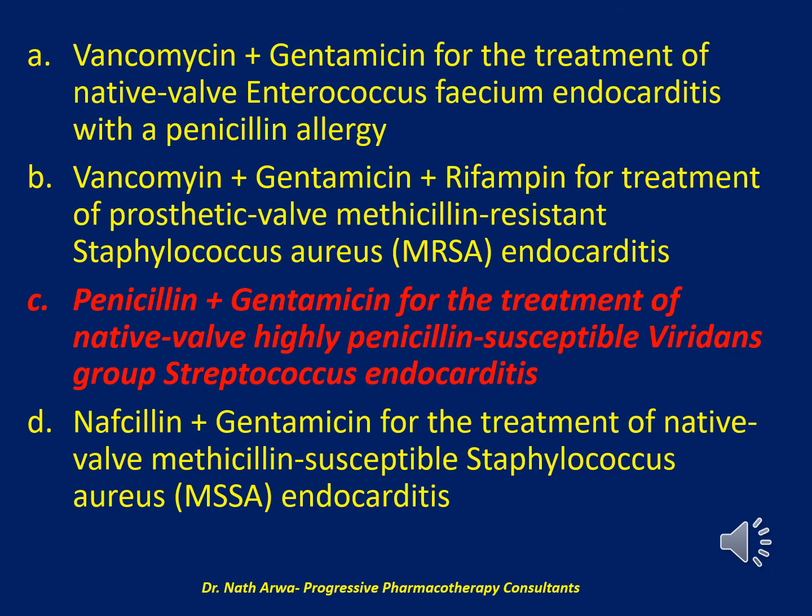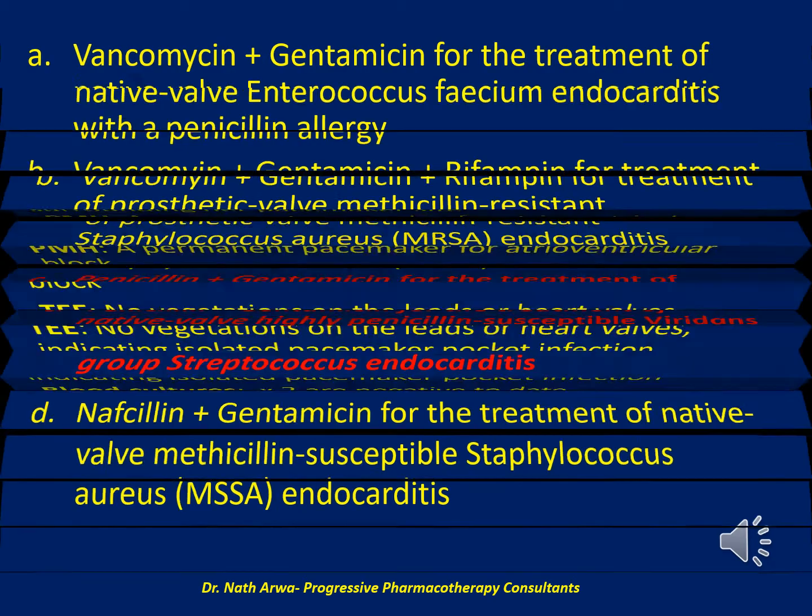The results of experimental animal and human studies using once-daily gentamicin for the treatment of Enterococcus endocarditis are conflicting. Therefore, traditional dosing with the daily dose given as divided doses should be used. Please proceed to the next question.